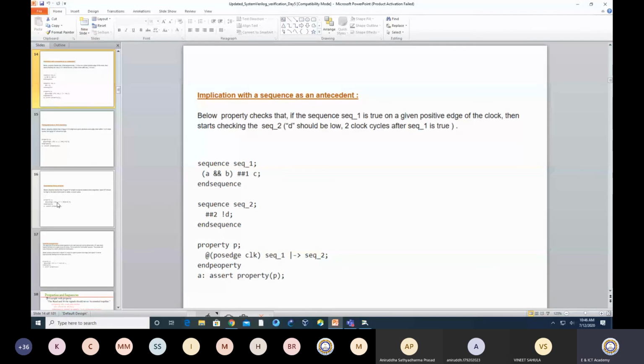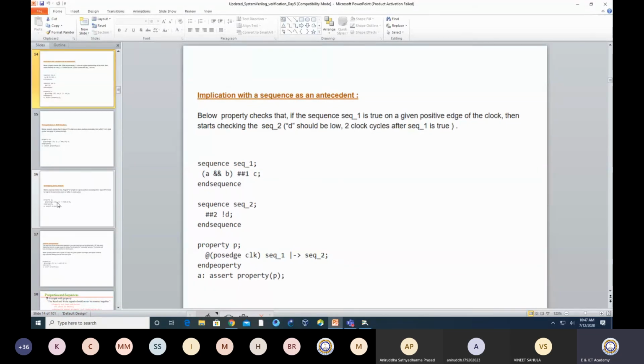For this particular one, if sequence 1 is not there, then the assertion of D is being verified after every 2 clock cycles. But if sequence 1 is not there, then what is the use of this assertion? Then you are not talking about any condition or relation checking.